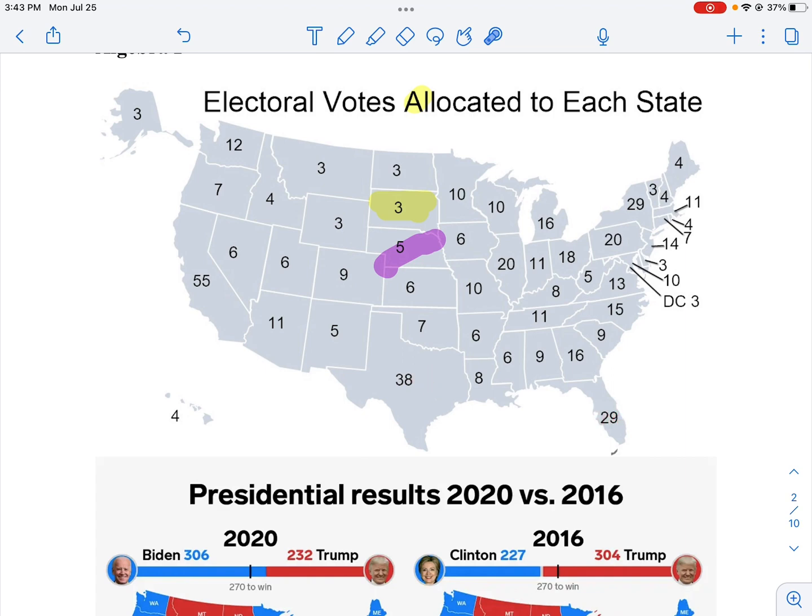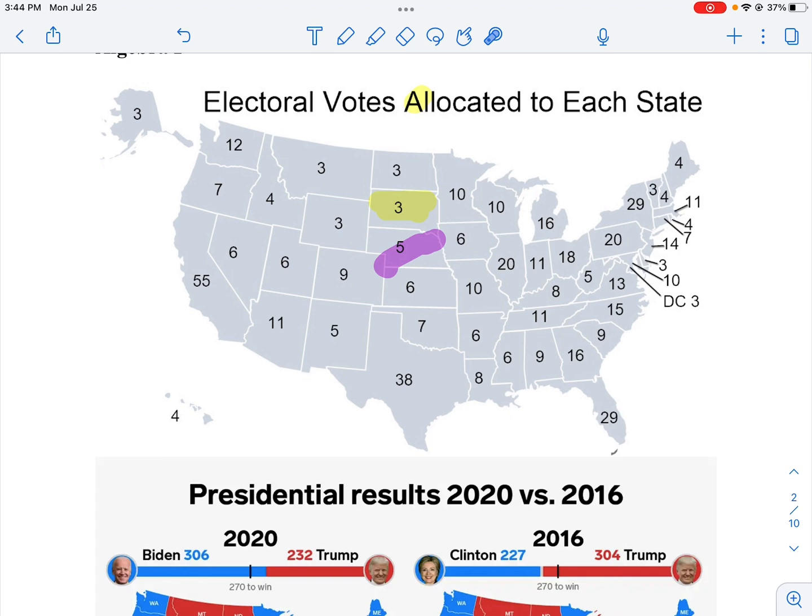So the reason we do this is the idea that each candidate is going to have to send their message to the different states. And so these states with a small number of electoral college votes will get some say, versus the big states where they're going to have a lot more.